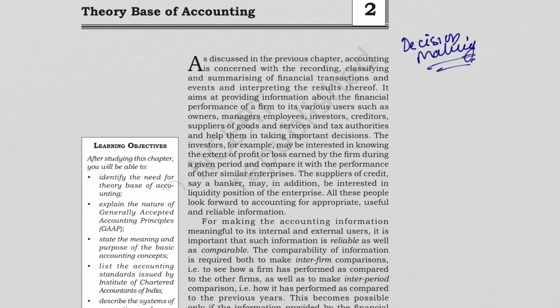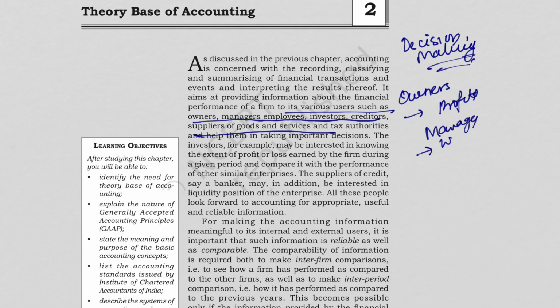Okay, so we also studied it has various users such as owners, managers, employees, investors, creditors, suppliers of goods, and tax authorities. So first of all, when we talk about owners, what do they want? Their main aim is to get profit. When we talk about managers, managers want control. What does an employee want?